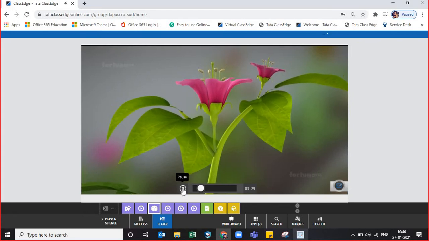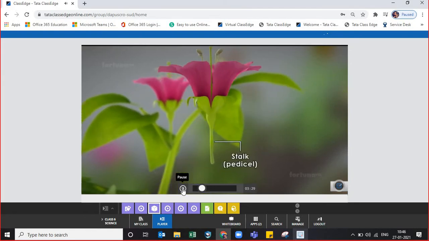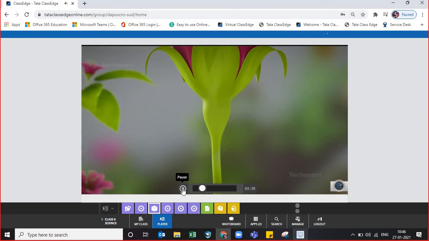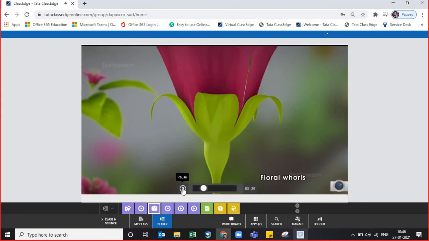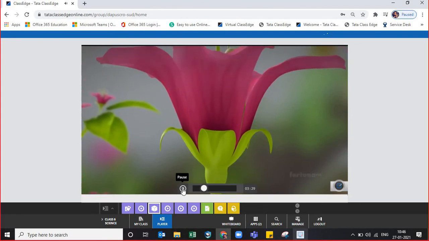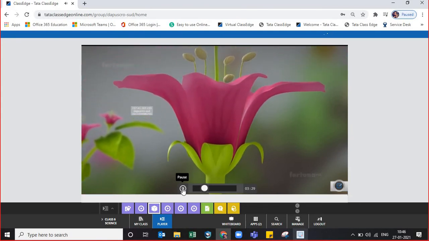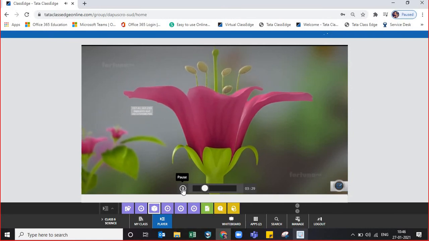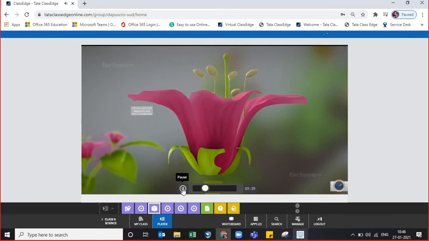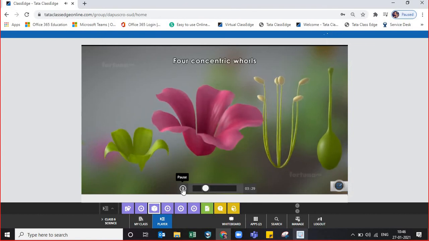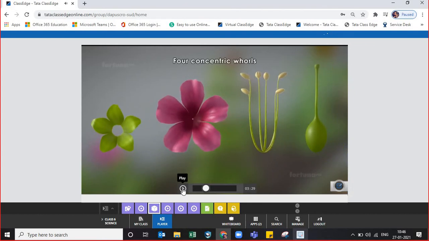A flower will extend from the plant on a small stalk called a pedicel. The tip of the pedicel will widen into a receptacle that holds the different parts of the flower. These parts are the floral whorls. The whorl is the arrangement of petals or sepals in a circle around a specific point. A flower is made up of 4 concentric whorls. So here you see it is made of 4 concentric whorls.